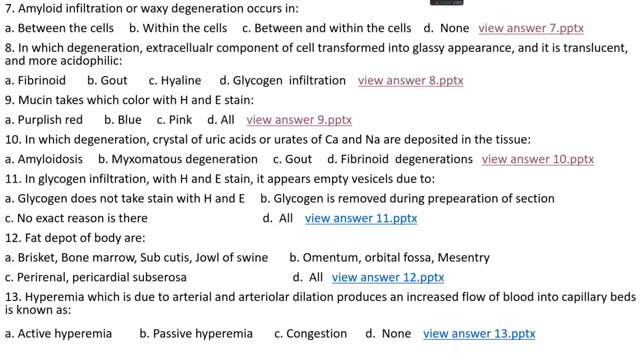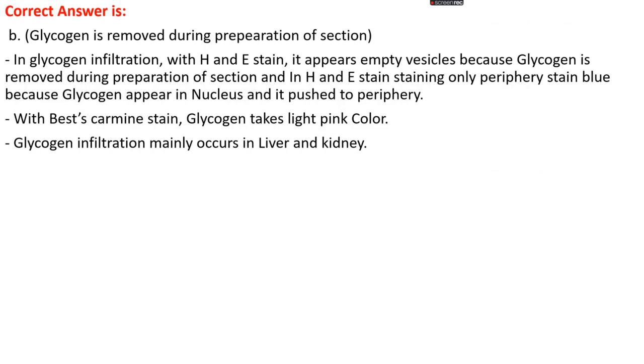Okay, question number 11. In glycogen infiltration with H and E stain, it appears as empty vesicles due to: option A, glycogen does not take stain with H and E. Option B, glycogen is removed during preparation of sections. Option C, no exact reason is there. Option D, all. The right answer is option B, that is glycogen is removed during preparation of sections. In glycogen infiltration with H and E staining, it appears like empty vesicles because glycogen is removed during preparation of sections.